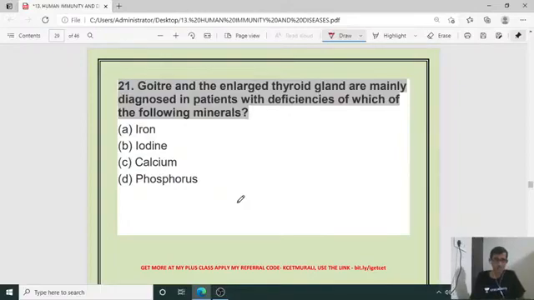Now coming to the next question, 21. Goiter and an enlarged thyroid gland are mainly diagnosed in a patient with the deficiency of which of the following minerals?